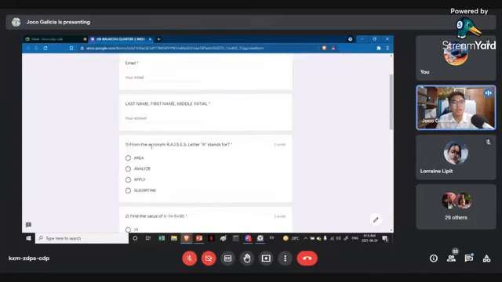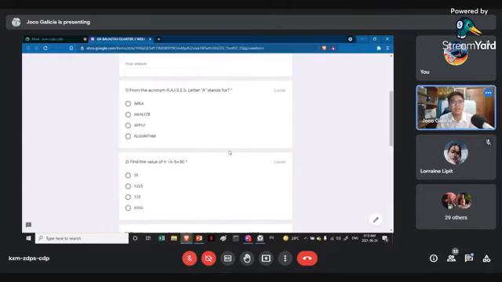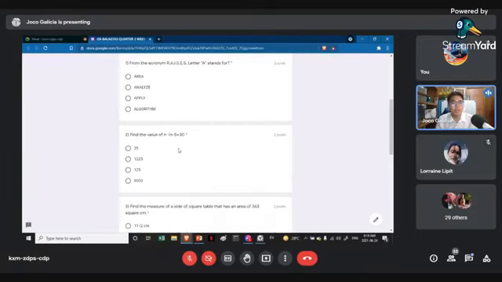So for number 1, the question is, from the acronym RACES, letter A stands for what? Area, analyze, apply, algorithm. For number 2, find the value of n, square root of n minus 5 is equal to 30. Is that 35 or is that 1225 or 125 then 9,000?